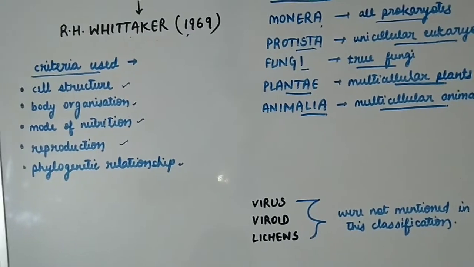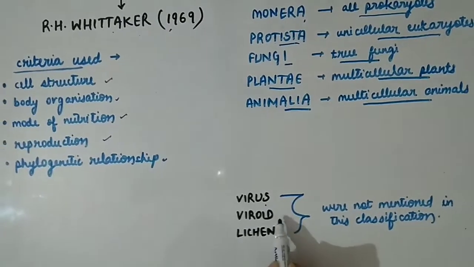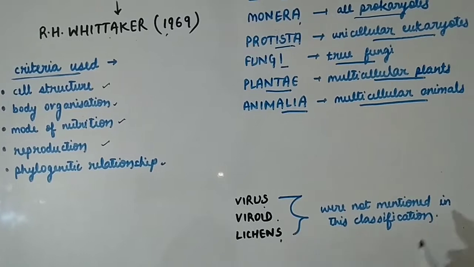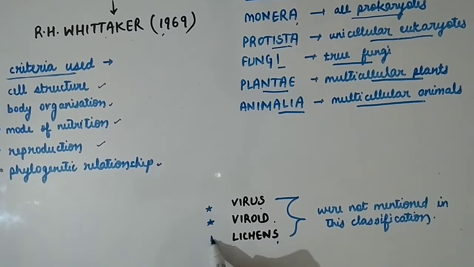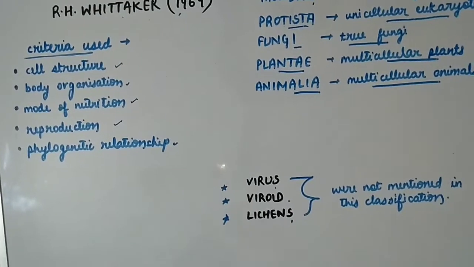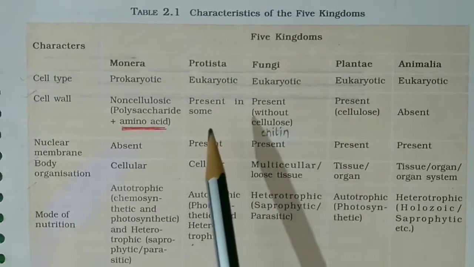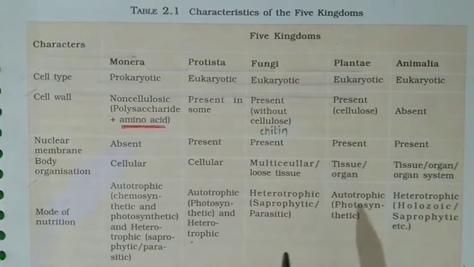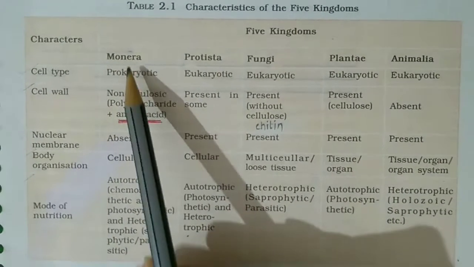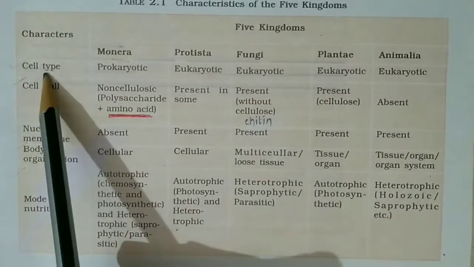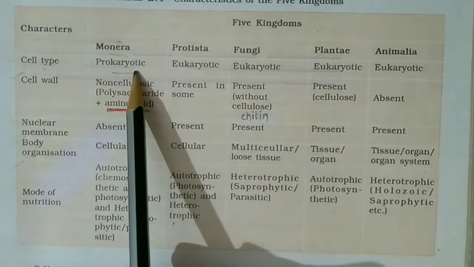In R.H. Whittaker classification, virus, viroid, and lichens were not mentioned. This is a very important point to be remembered. This table is given in the NCERT. It includes all the general categories of all 5 kingdoms. Kingdom Monera. The cell type of this kingdom is prokaryotic.